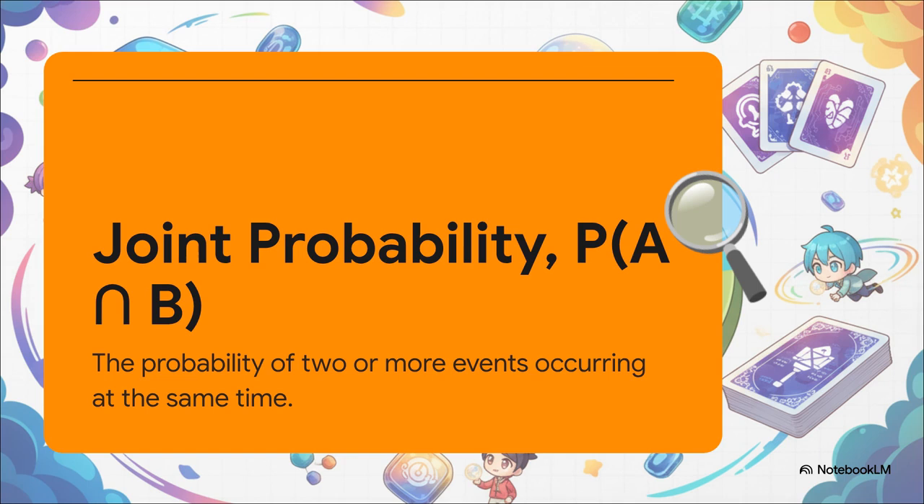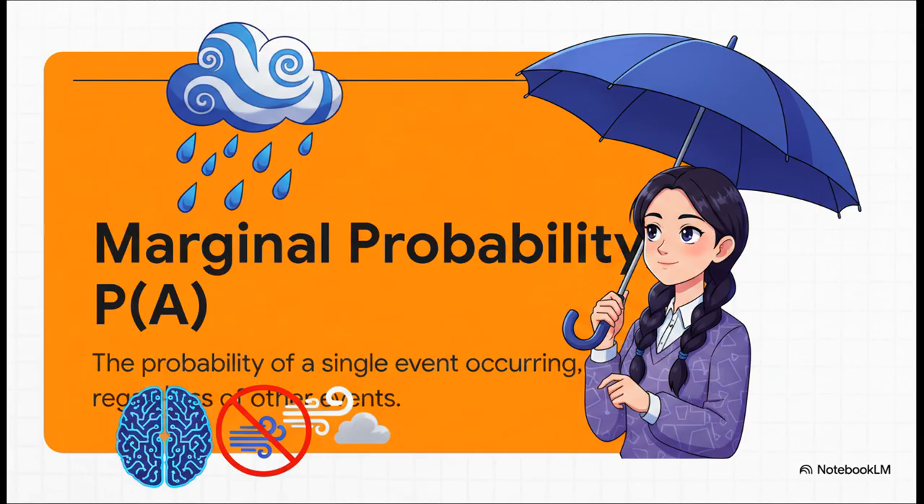So, to put it formally, joint probability, which we write as P of A and B, is just the probability that both A and B happen at the very same time. Think, what's the probability that it's cloudy outside and it starts to rain? That's a joint probability. Marginal probability, on the other hand, is a lot simpler. It's just the probability of one single thing happening, P of A, and we don't care about anything else. So what's the probability of rain tomorrow? Period. We're not asking about clouds or wind or temperature, just the rain.